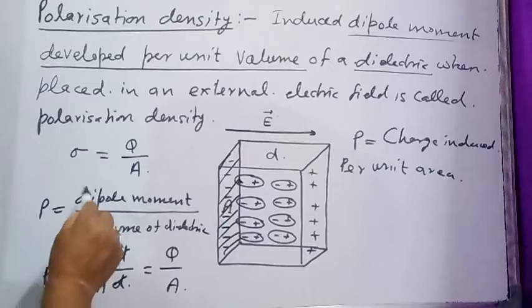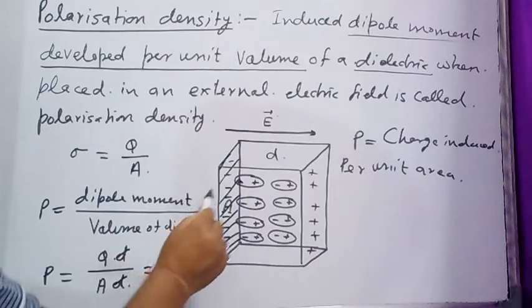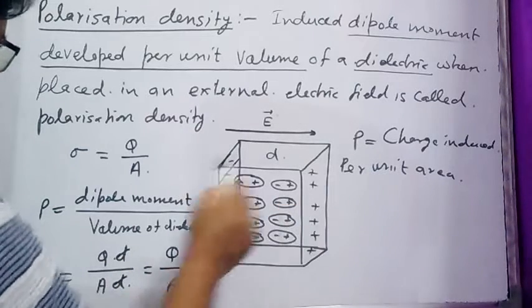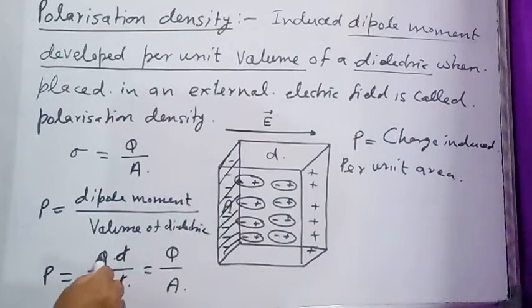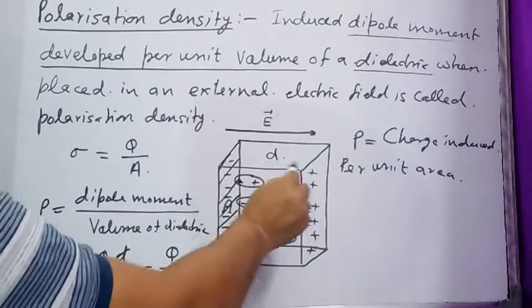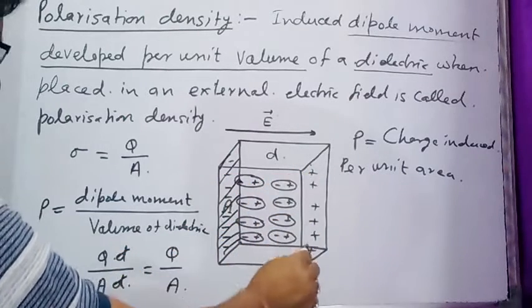So what is going to be the polarization density? P is equal to the dipole moment of the slab divided by the volume of the dielectric slab. The dipole moment is the charge multiplied by the separation between positive charge and negative charge, so Q multiplied by D divided by the volume of the dielectric slab.